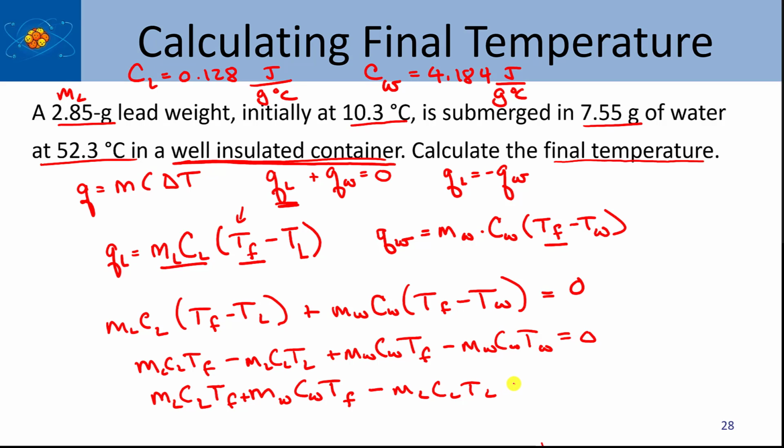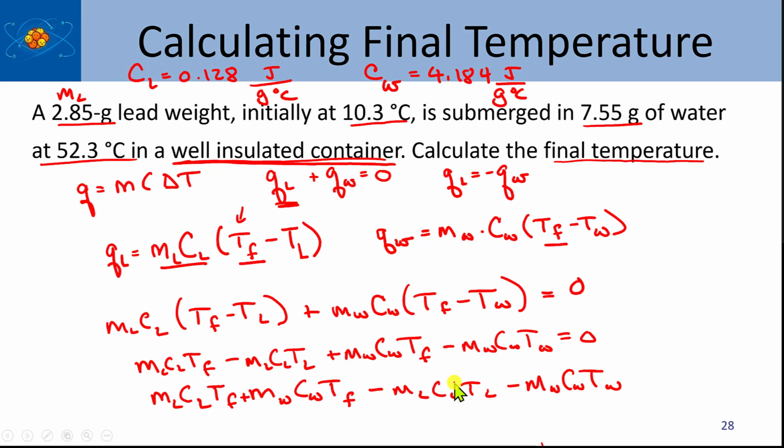And it's going to be minus MWCWTW, like that. So you notice that these terms here are all known. It's the mass of the water, mass of the lead, the specific heat of the lead, and the initial temperature of the lead. And it's the mass of water, the specific heat of the water, and the initial temperature of the water. And the unknown, TF, is over here.